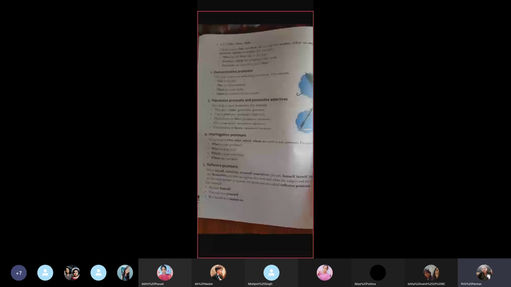Who can help you? Which is your school bag? Whom can you help? So interrogative means a question mark will always be there. Then comes reflexive pronouns. What are reflexive pronouns?